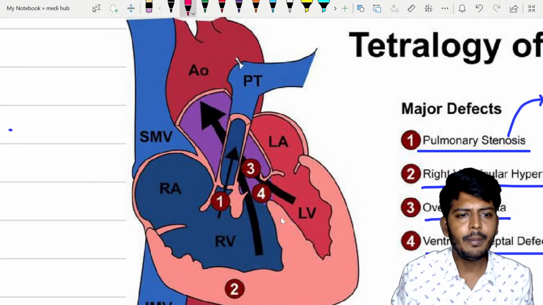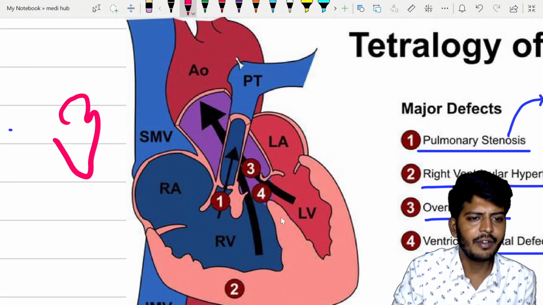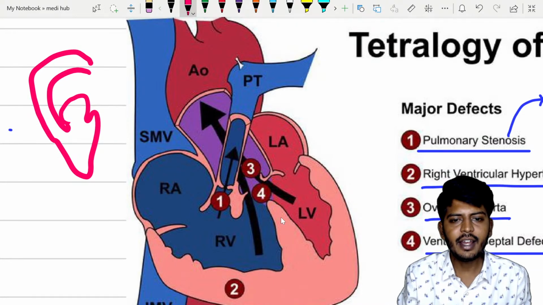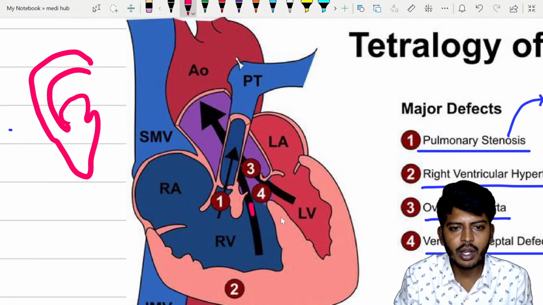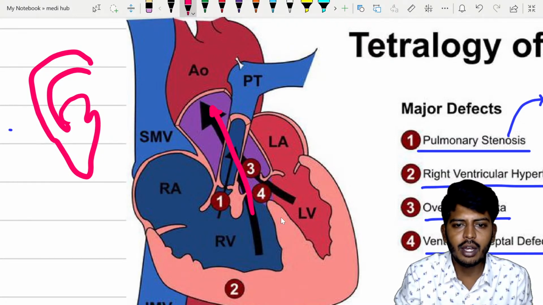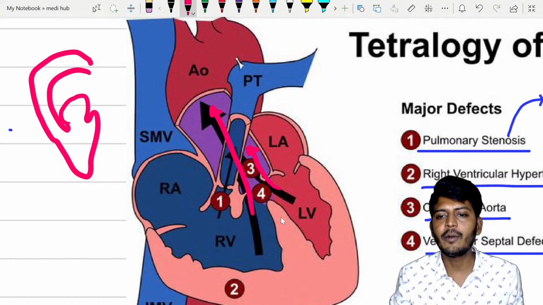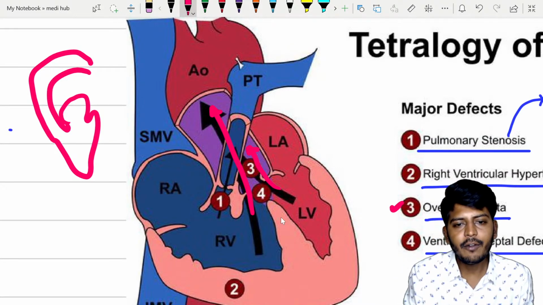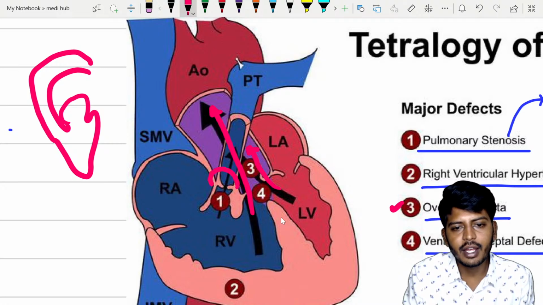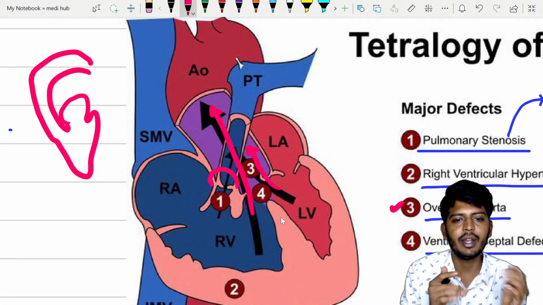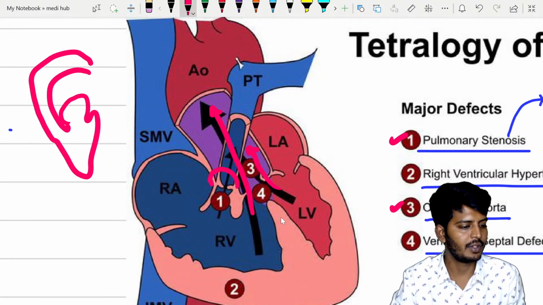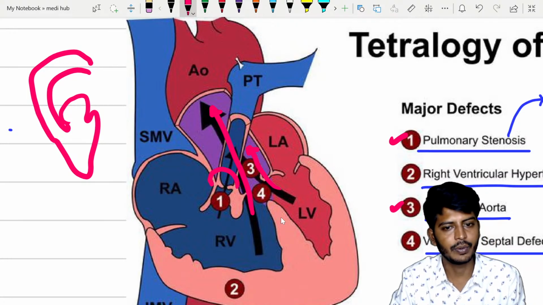ठीक है, देखो normally you have your left atria, left ventricle. From the left ventricle कौन शुरू होना था? Aorta. Aorta from the left. Instead of that, aorta, if you notice, is going from the right ventricle also, left ventricle also, means there is an overriding of aorta. Okay, overriding of aorta, and also if you notice here, since aorta came to the right ventricle, pulmonary valve has got narrowed, that is having a pulmonary stenosis. Pulmonary stenosis.